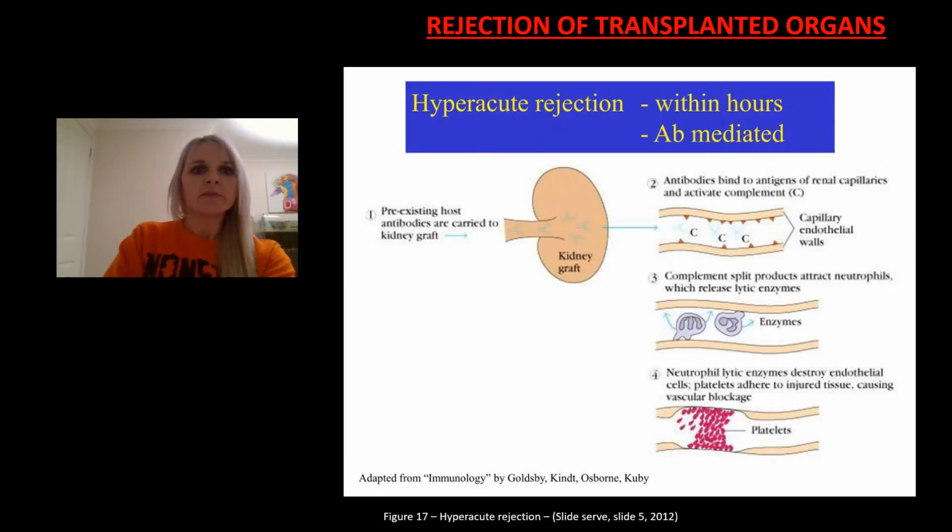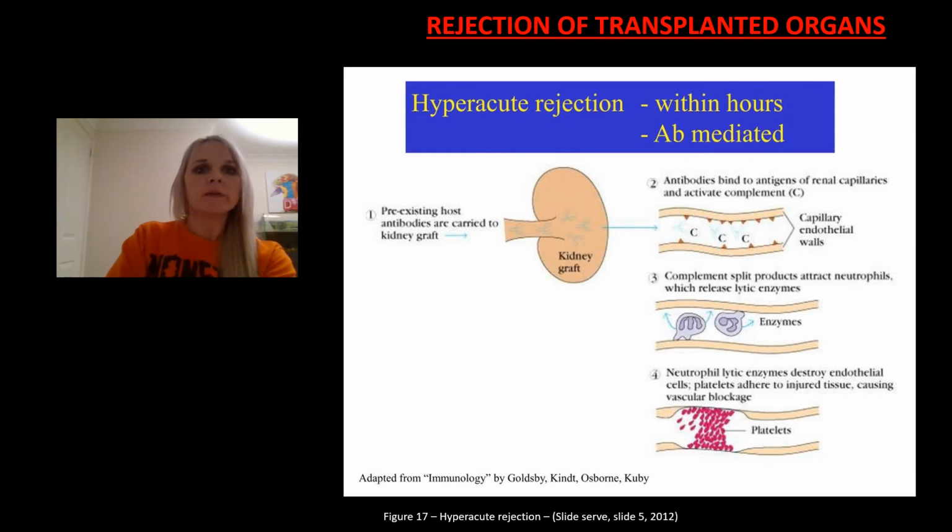When a person's organ system, such as kidney or liver, malfunctions beyond repair, it can be replaced with a healthy organ from a donor by a procedure known as transplantation. This is where cells, tissues, or organs are transferred from one person to another. An organ cannot just be replaced with anyone's organ. Therefore, tissue typing ensures that the organ or tissue is as similar as possible to the tissues of the recipient. The match will not be perfect, as no 2 people have identical tissue antigens, except for identical twins.